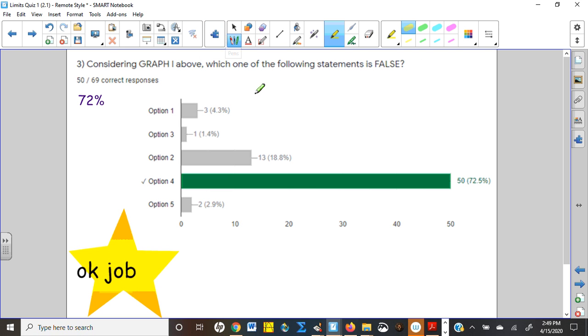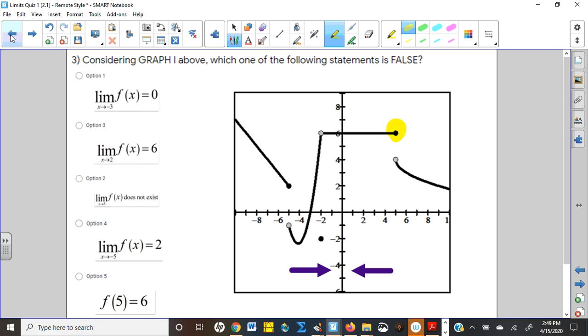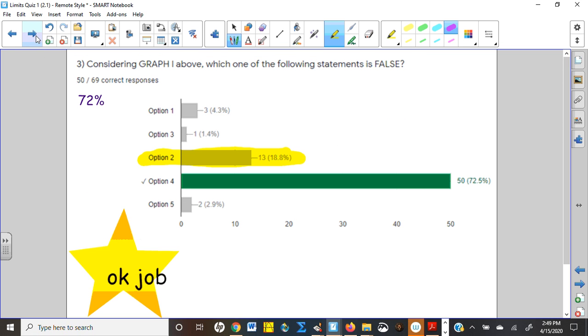Before we go to number 4, 72% correct, which is okay. But there were certainly a lot of you guys that thought the limit did not exist. Almost 20% of you thought the limit did not exist. Actually, that's option 2. That's good. Yeah, they got flipped. You thought the limit did not exist at 5, and you thought that that was false, but the two limits don't agree, and so the limit does not exist. That's what makes that a true statement. So about 20% of you missed that one. That's a lot. So I hope that this discussion helps you clarify that a little bit. If not, let me know.